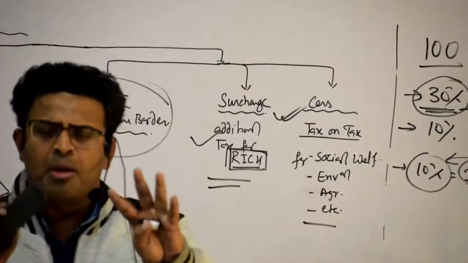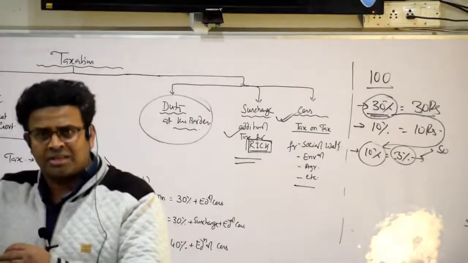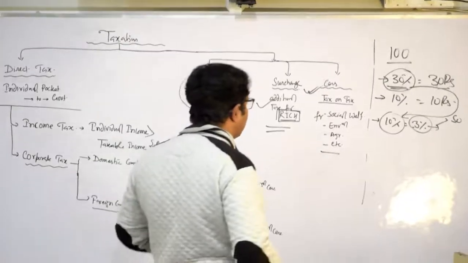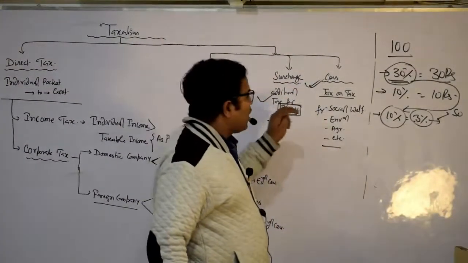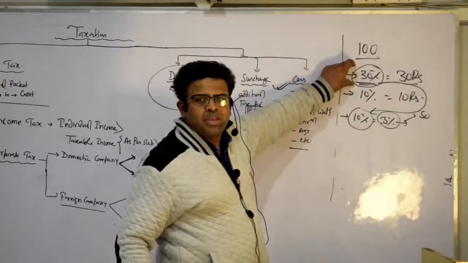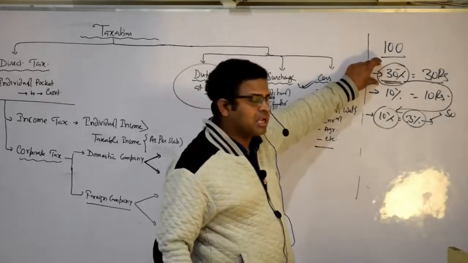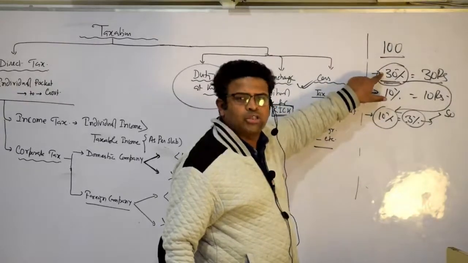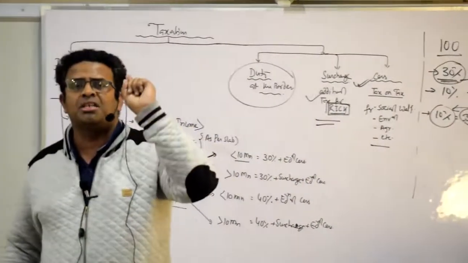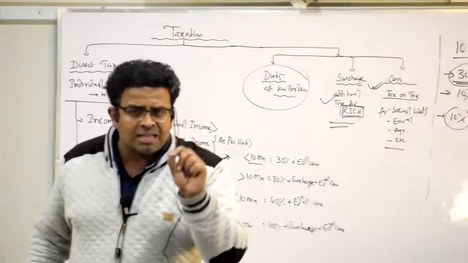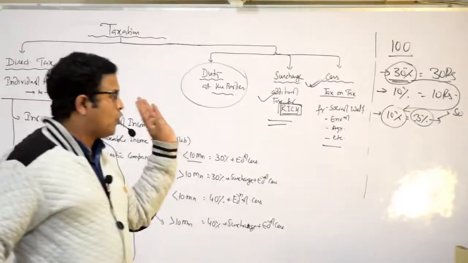और rich का मतलब क्या है? आपको ही पता है कि what is the meaning of rich? Who is able to pay the income tax, who is able to pay the corporate tax. And if he is paying income tax, he has good money. तो उसके बाद उसको बोला जाता है आपको क्या देना है? Having a good amount of money, the rich person, especially those having high income, तो उसको बोला जाएगा yes, tax तो दे ही रहे आप, and you have to give additional tax, that is known as surcharge. Remember, क्या याद हो गया आपको? Yes or not? What is the surcharge? It is an additional tax for the rich.